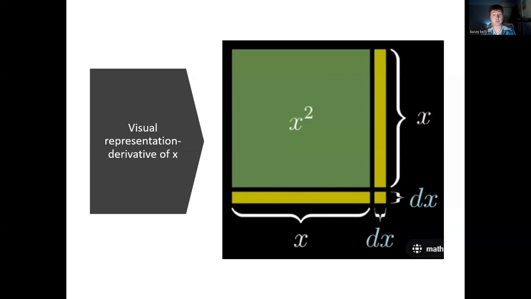If that approaches 0, then the area of dx squared would tend towards 0. So we are left with an increase of 2 x values, so the increase would be 2x. And if we put x squared into the formula, we would find that the derivative of x squared is 2x. That is a nice visual representation of how you calculate the derivative of x squared.